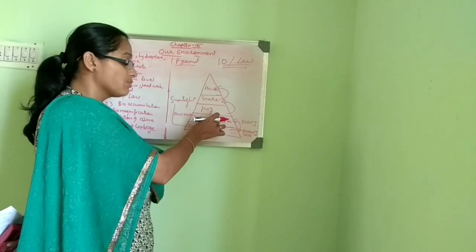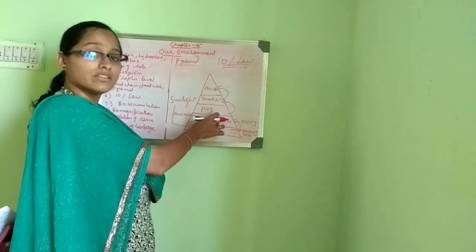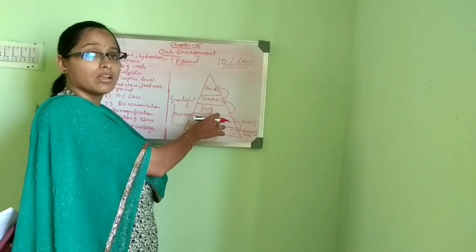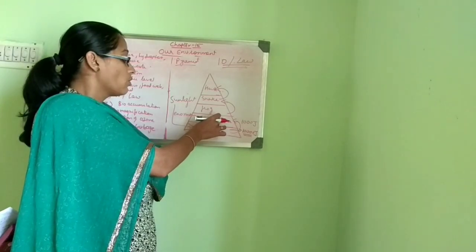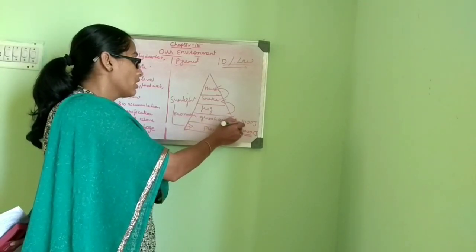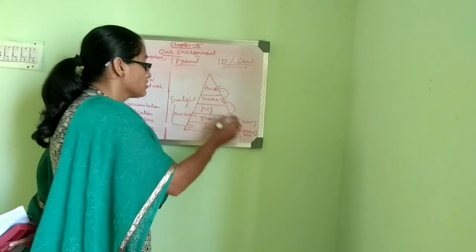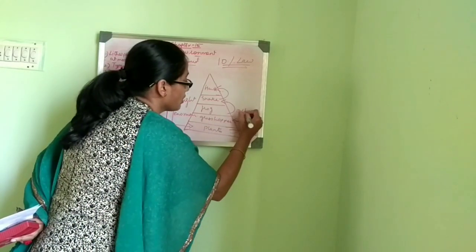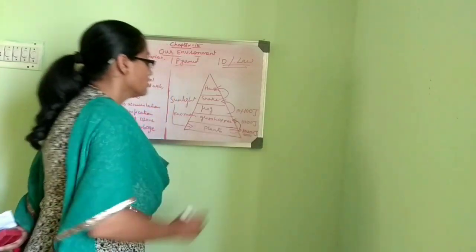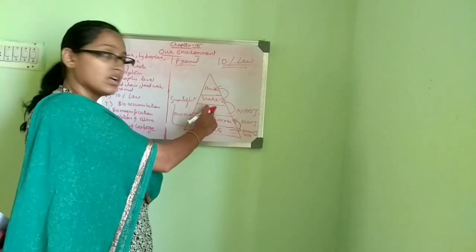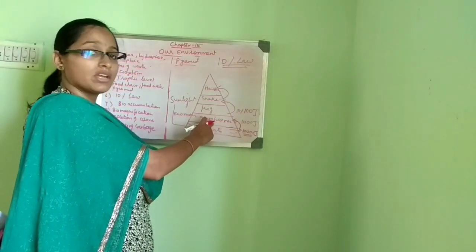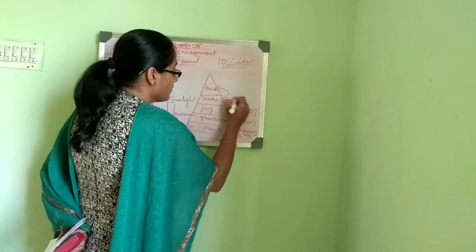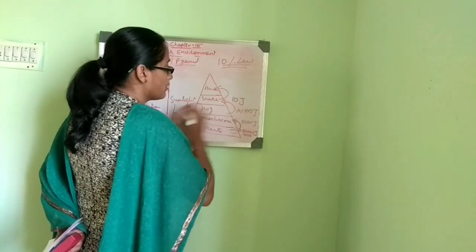In the same way, even the grasshopper has its own functions, like taking in food, digestion, excretion, and other physiological processes like walking, running, jumping. So all this energy gets lost here, and again only 10% of the 1,000 joules gets transferred, so it becomes 100 joules. So the frog receives only 100 joules of energy from the grasshopper. Again the same process from frog to snake. Snake receives only 10 joules of the 100 joules.